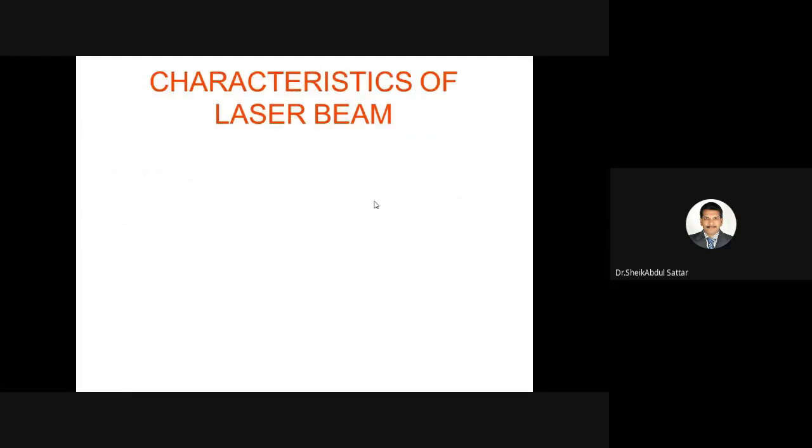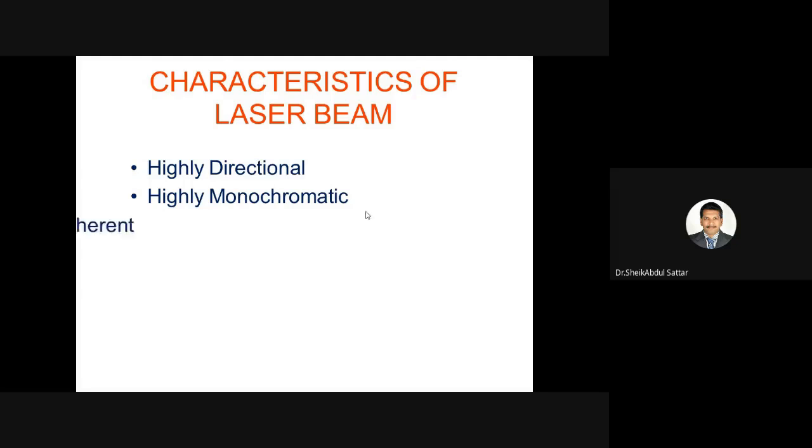And coming to its characteristics, which make the laser useful for a lot of applications in all fields: one is highly directional, that means propagating almost in a straight path, meaning divergence is very, very less. Highly monochromatic, they have only one frequency or one wavelength. Highly coherent, that means they maintain constant phase difference. And finally, high intensity. Intensity is very, very high.